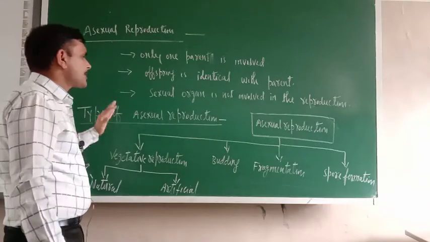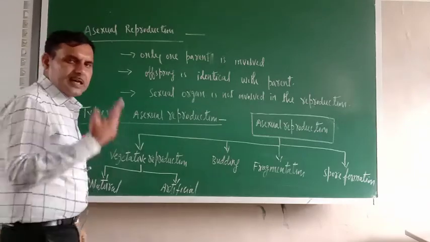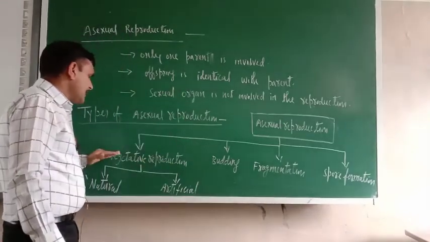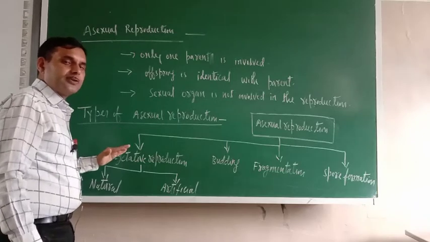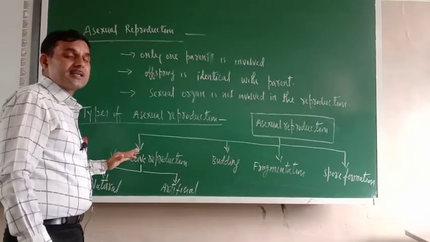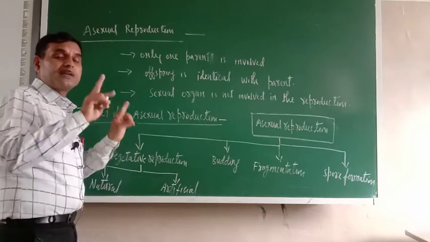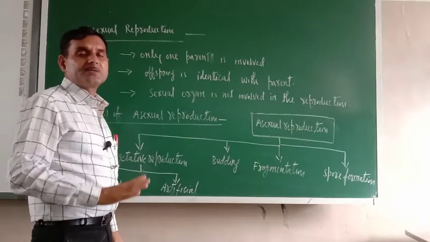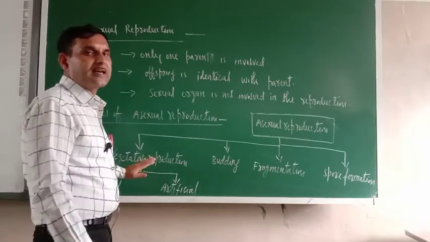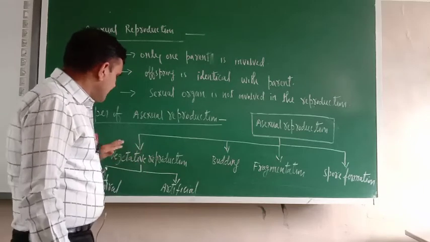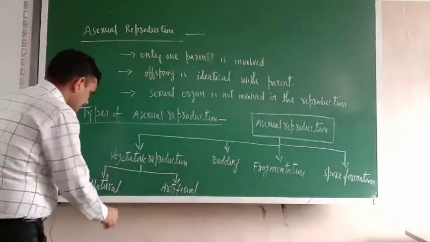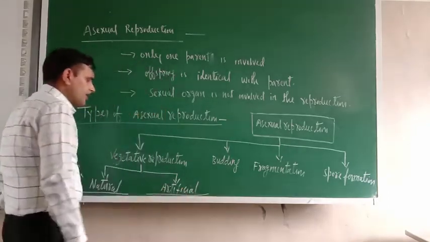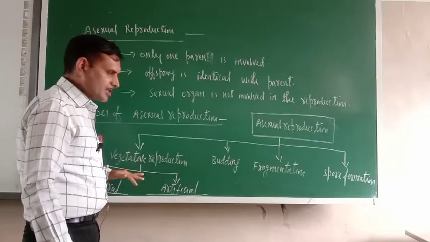Now, as far as the types of asexual reproduction are concerned, asexual reproduction is of the following types. First one is vegetative reproduction. Vegetative reproduction means vegetative parts of the plant are involved. What are the vegetative parts of the plant? Root, stem, leaves. These parts are involved in such kind of reproduction. Vegetative reproduction is of two types: natural vegetative reproduction and artificial vegetative reproduction. One by one we'll teach this.